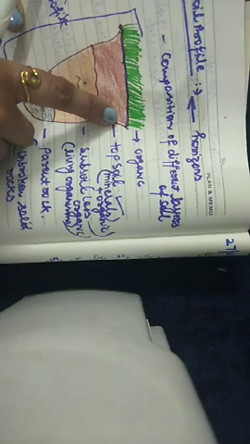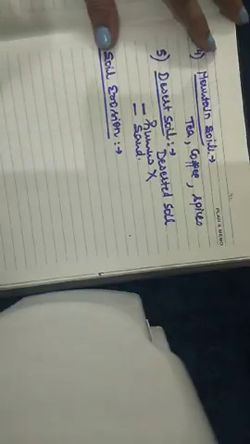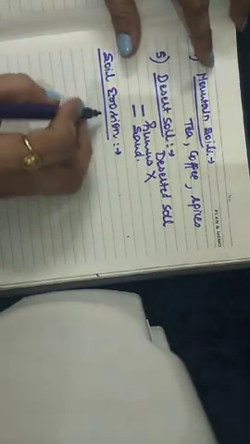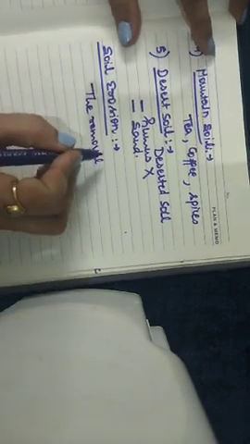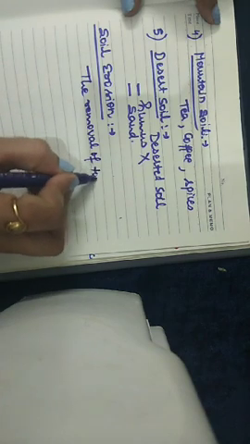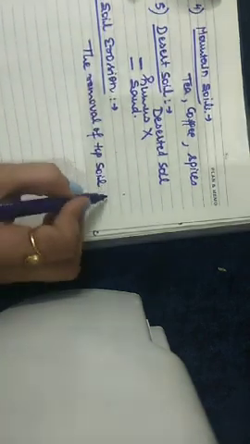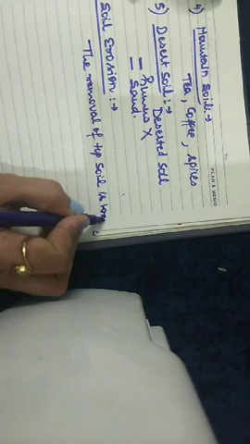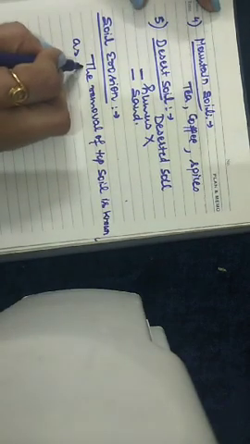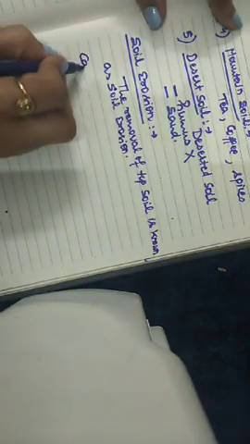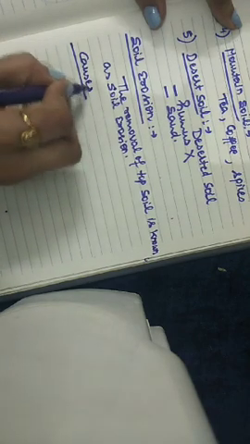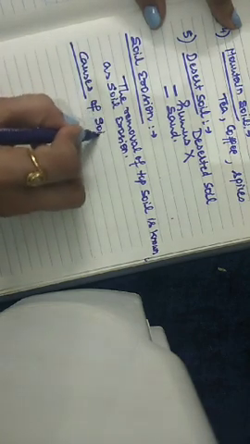I think the term soil erosion is very much clear to you. So what is the definition of soil erosion? The removal of topsoil is known as soil erosion. And there are some causes of soil erosion.